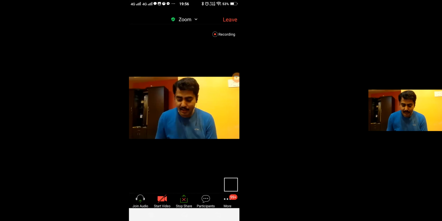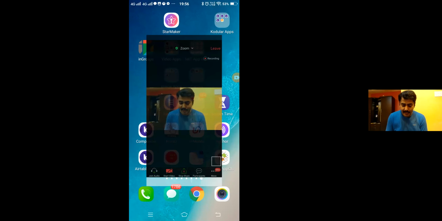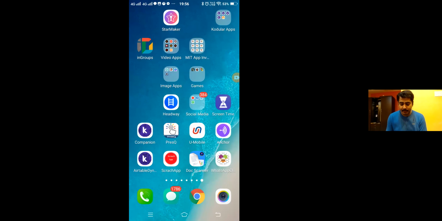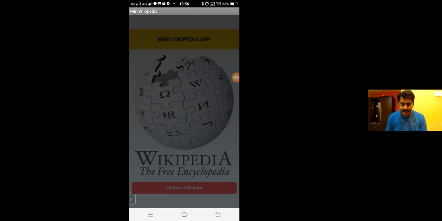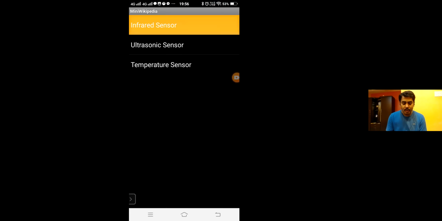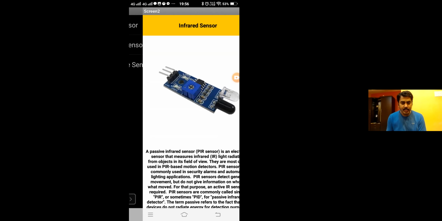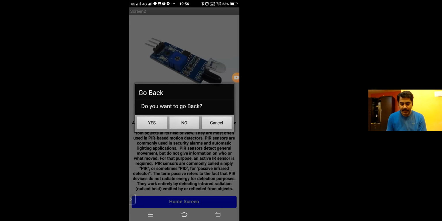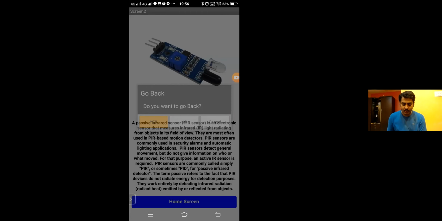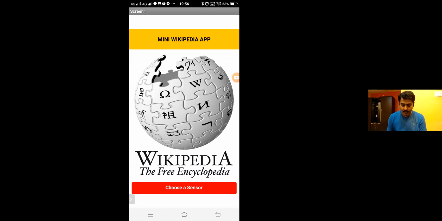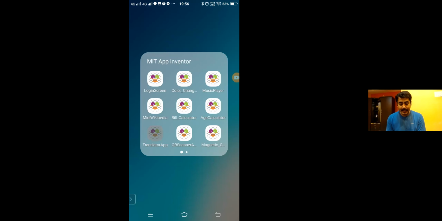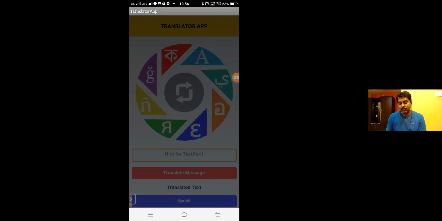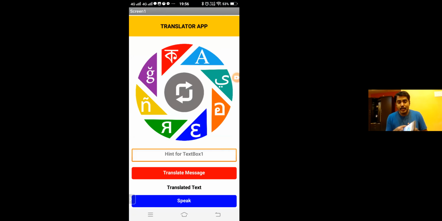Right? For example, if I just show you my mobile phone itself, see, there are some interesting apps here. See, I have login screen, I have music player, I have a mini Wikipedia, right? See here, I can use a list picker, choose some sensor and have a knowledge about the sensor, and I go to the home screen, then it opens up a pop-up window. Then if I click yes, it goes to the main menu. Then I can close this app. Okay, sorry. Go to my MIT App Inventor again. Then you can use a bill calculator. There is a translator app also, right? If you take a close look at this, I use a translator app.